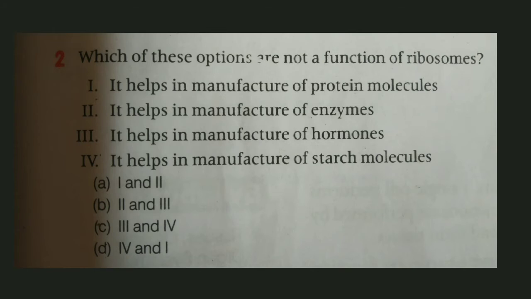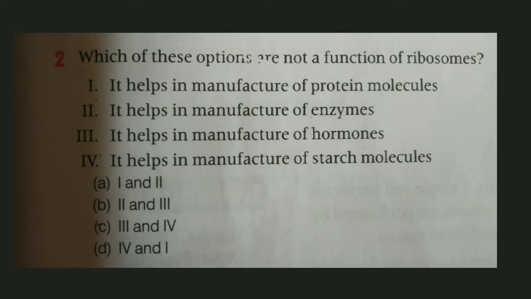The options given to us: first, first and second, that is manufacture of protein and manufacture of enzymes. Second option is second and third, that is manufacture of enzymes and manufacture of hormones. Third option is third and fourth, that is manufacture of hormones and manufacture of starch molecules. And the fourth one is fourth and first, that is manufacture of starch molecules and manufacture of protein molecules. So again we are coming back to our question.